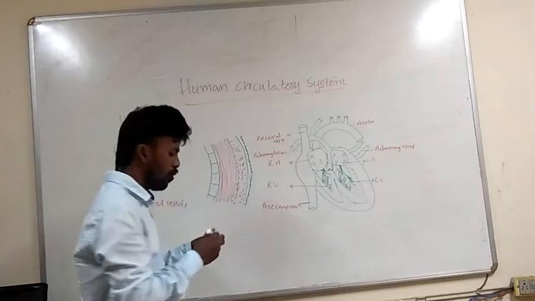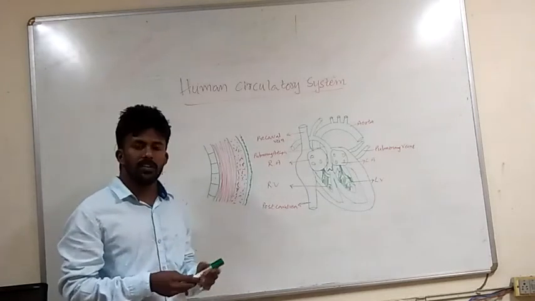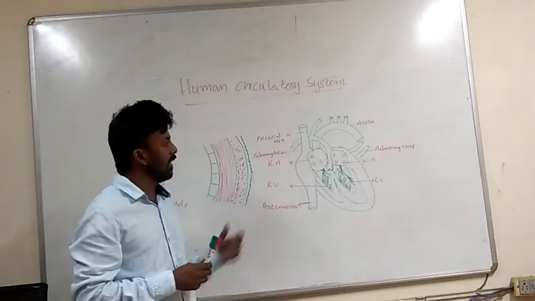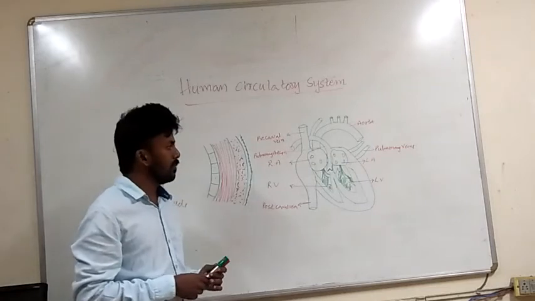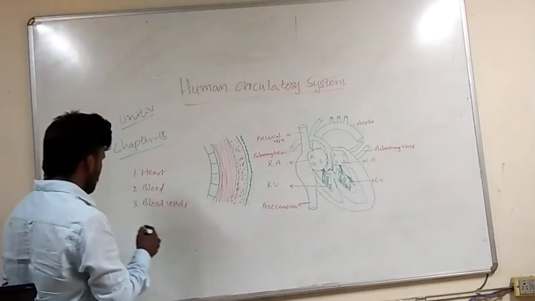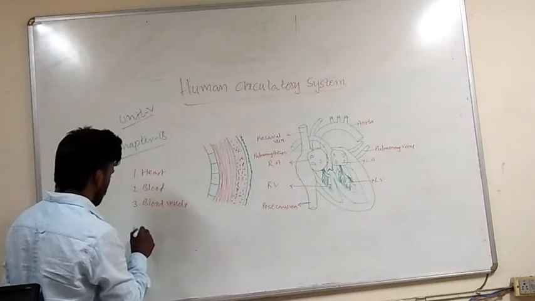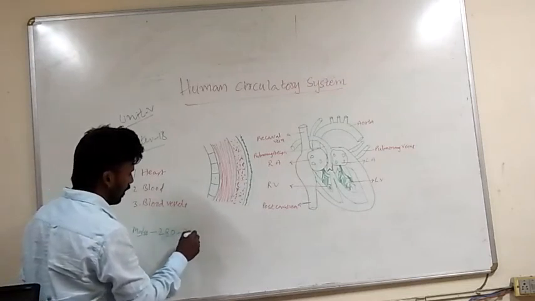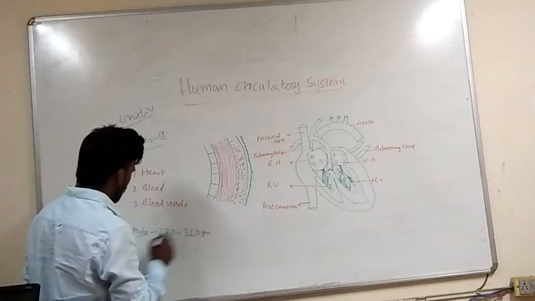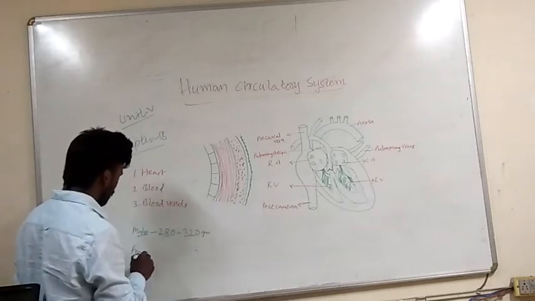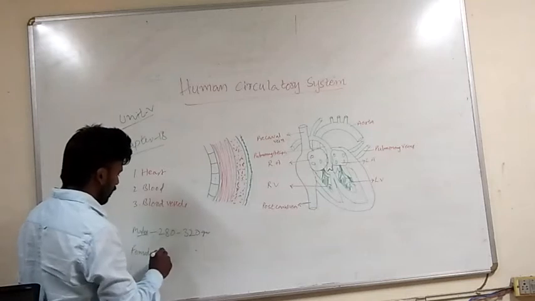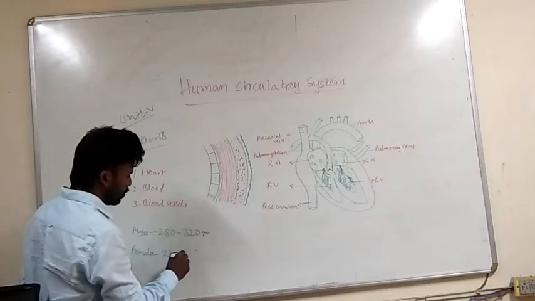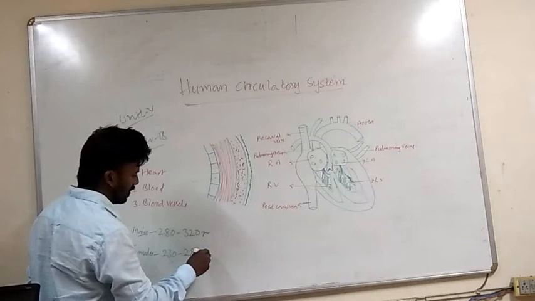Now size. Size-wise, the heart size varies. In males it is 280 grams to 320 grams. In females it is 230 grams to 280 grams, slightly less.